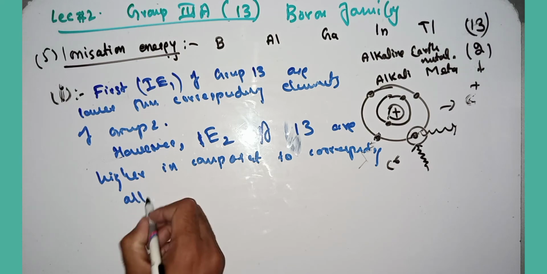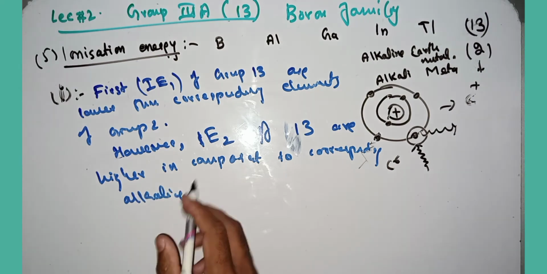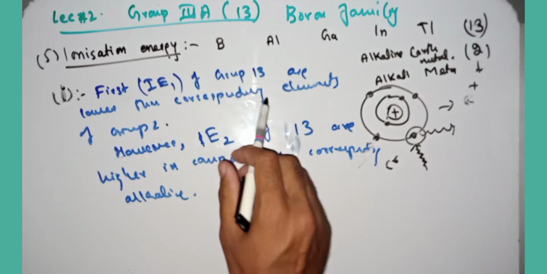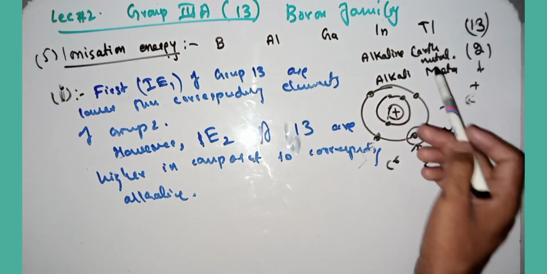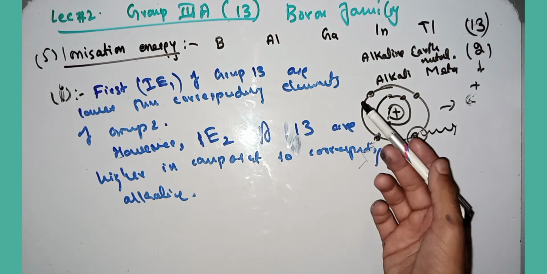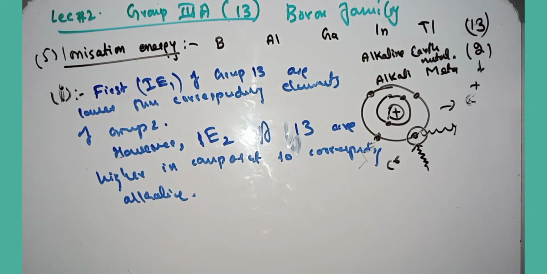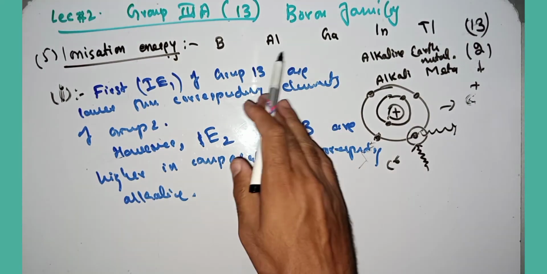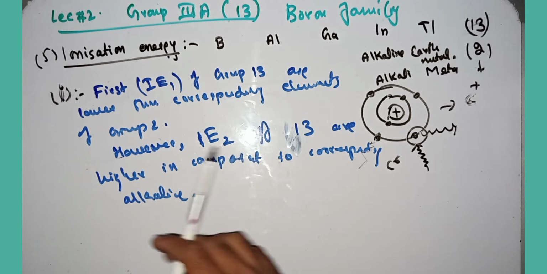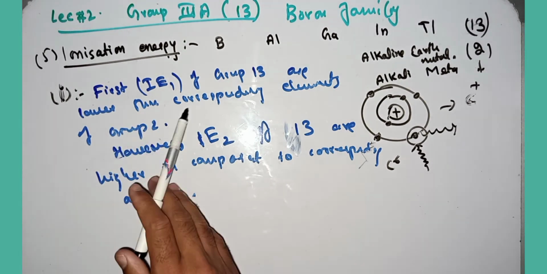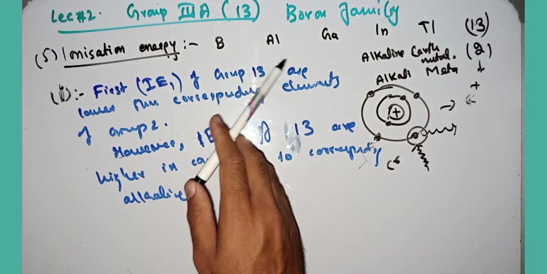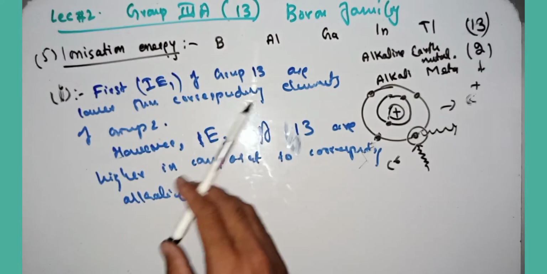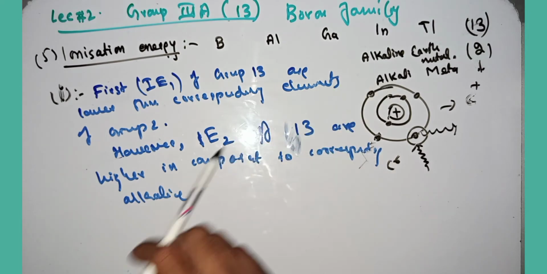First of all, I told you that the first ionization energy of group 13 elements is lower than the corresponding elements of group 2. It means it will be lower when you ionize the first electron from group 13 compared to group 2. That is why the ionization energy of group 13 will be lower than that of the alkaline earth metal.